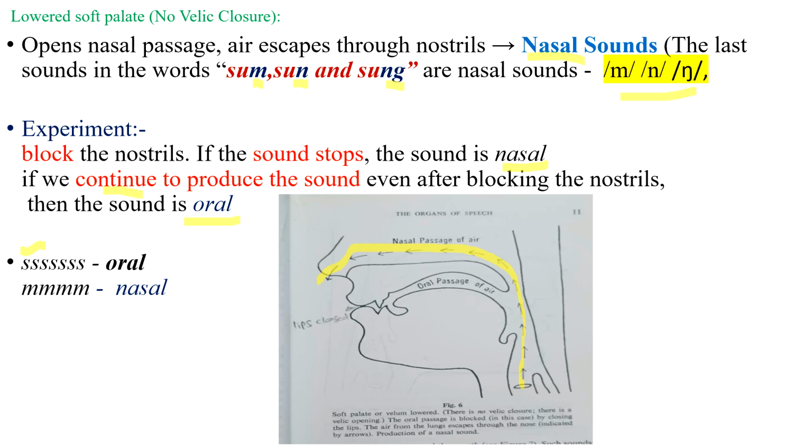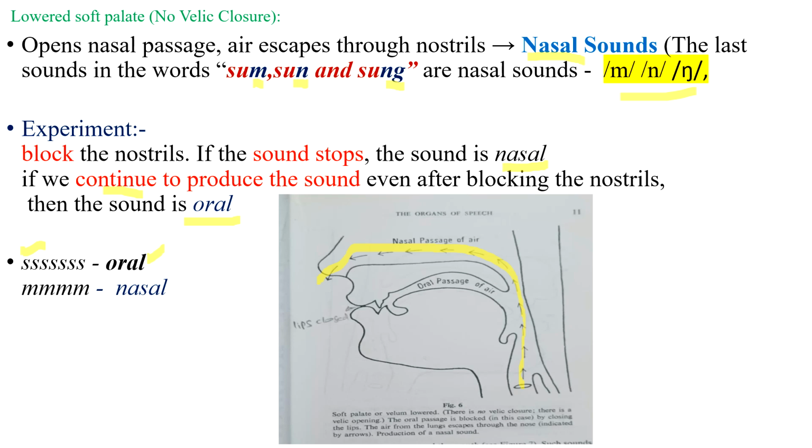I'm doing it now. I'm blocking my nose and trying to make the sound. This prolonged hissing sound is continuing even after blocking my nose or nostrils. So the sound is oral, because the air escapes through the oral cavity.